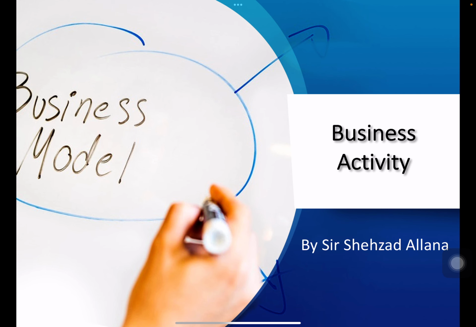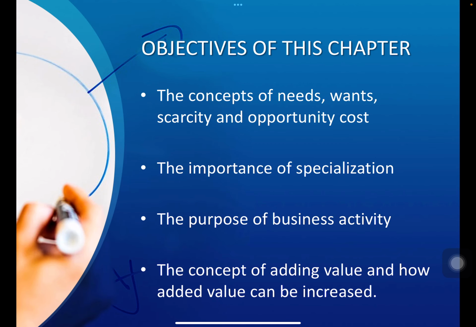In this topic, we are going to discuss the concept of needs, wants, along with scarcity and the opportunity cost, then the division of labor and the specialization and its importance. Then we will discuss the purpose of business activity, and in the last, we will discuss the concept of added value.